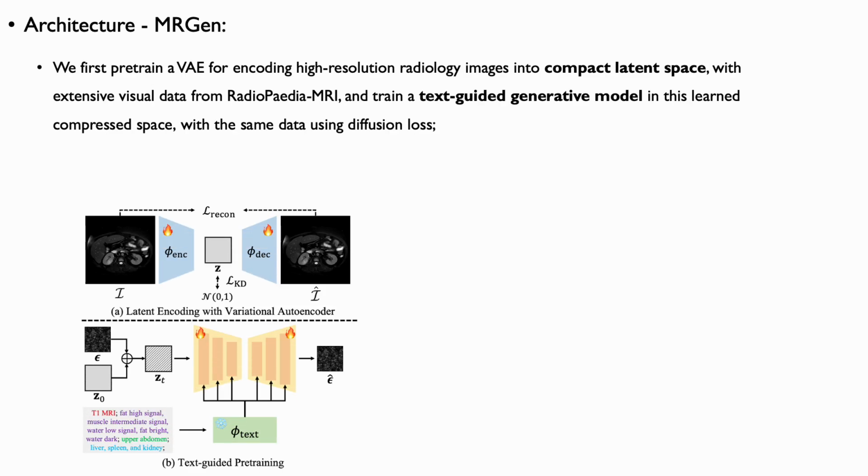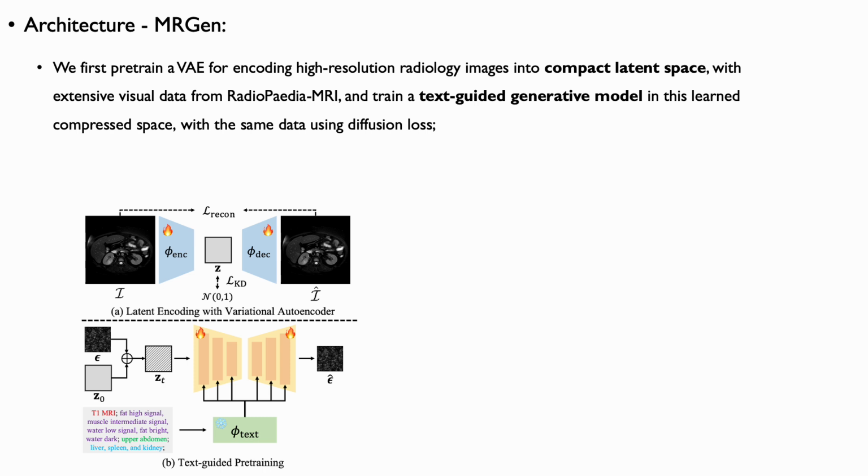Our model design is intentionally straightforward, largely adopting the architectures of Stable Diffusion and ControlNet, while introducing several training strategies to adapt the system to the medical domain. First, given that medical images typically have high resolution and require clear textual detail, we pre-train a VAE to map high-resolution radiology images into a low-dimensional latent space.